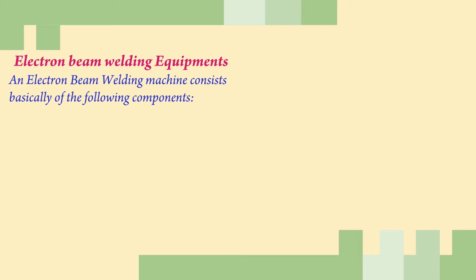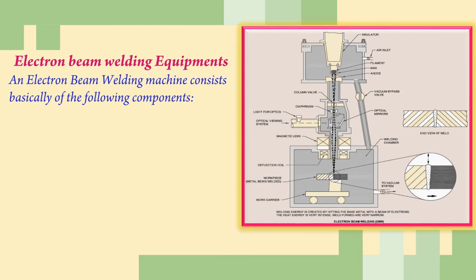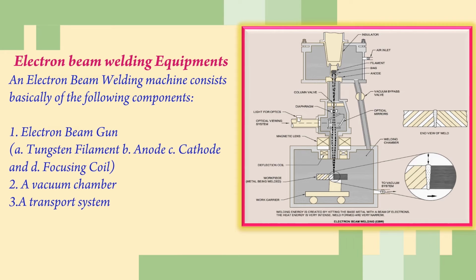Electron beam welding equipment. An electron beam welding machine consists basically of the following components. Number 1. Electron beam gun: A. Tungsten filament, B. Anode, C. Cathode, and D. Focusing coil. Number 2. A vacuum chamber. Number 3. A transport system. All this equipment you can see in the figure given.